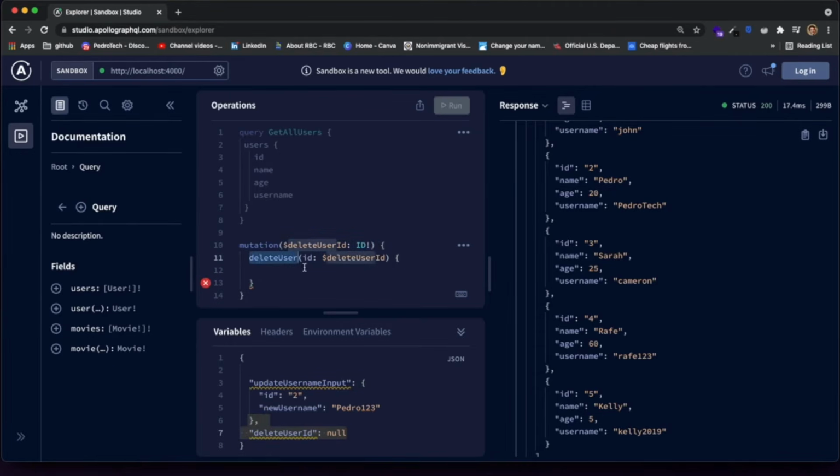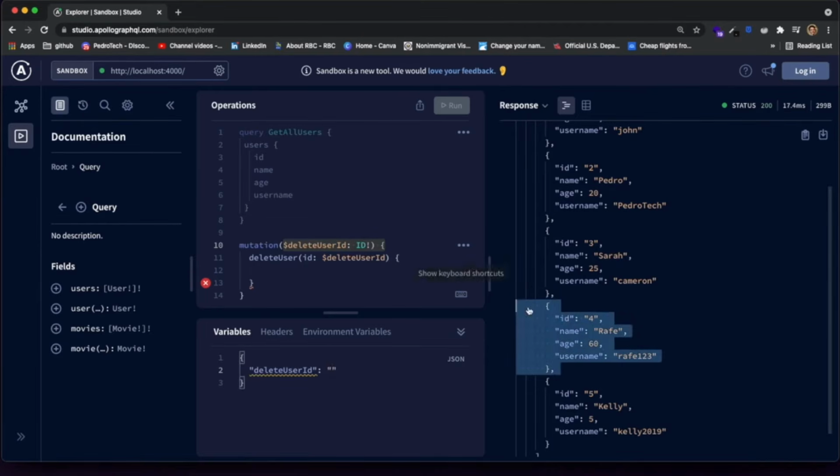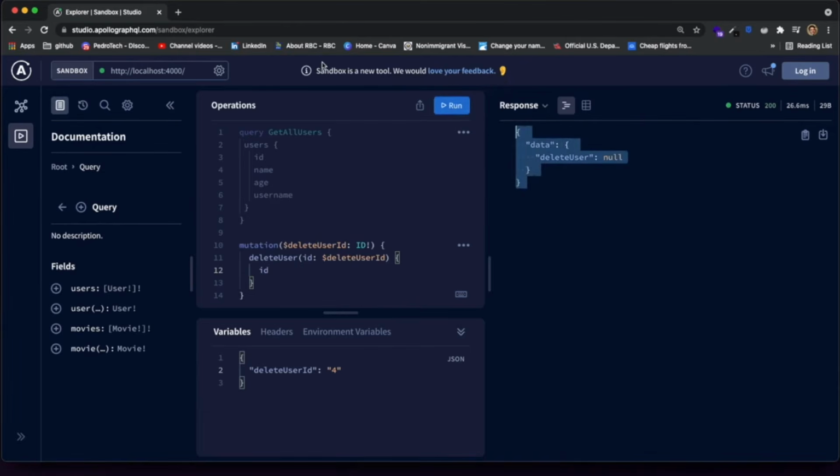We do say that we want to get the field called deleteUser, and that we need to pass an ID. So I'm just going to delete the old inputs that we had over here for variables and just leave the deleteUser ID. And I want to delete the user with the ID 4, Rafe. I want to delete Rafe over here, so I'll just pass 4. And for the user that returns back, right now we're returning null, so I'll just put ID over here, or else it will give you an error. And let's try running this. If I click run, you should see null because we are returning null.